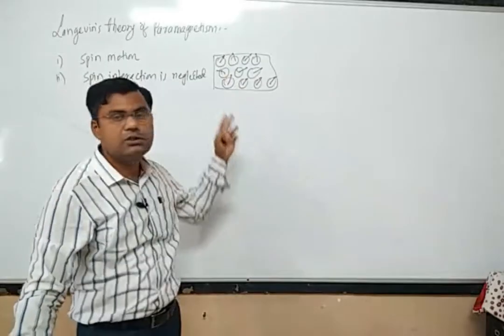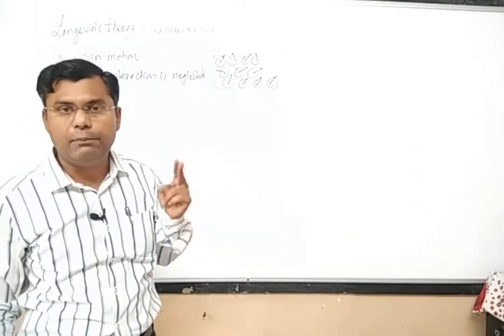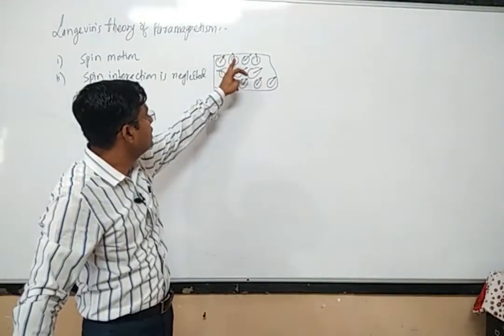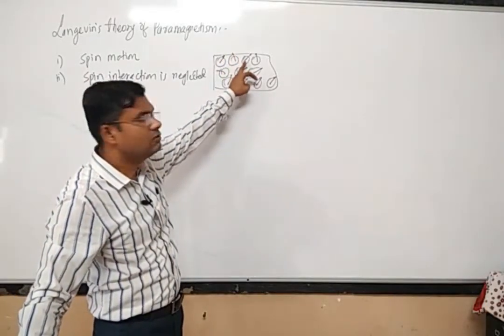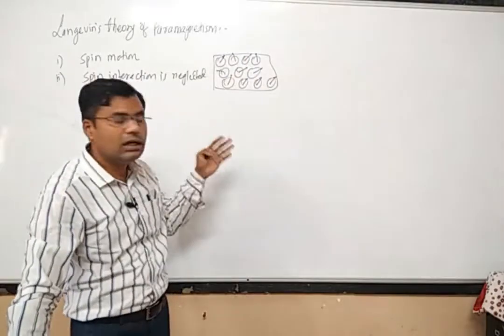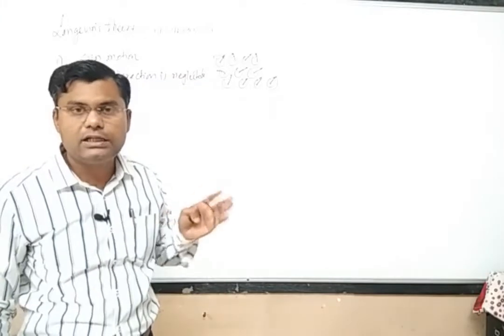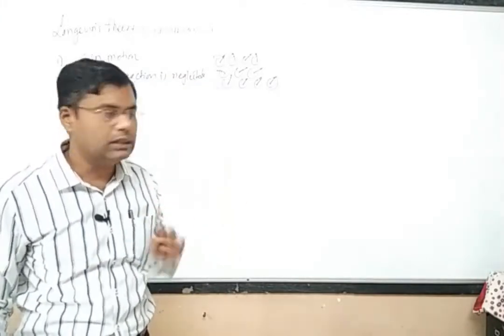When it behaves like a gas, there is no interaction of the individual atoms or molecules, and therefore the spin of this atom is not interacting with the spin of this atom. It means every atom or every molecule is nearly free.